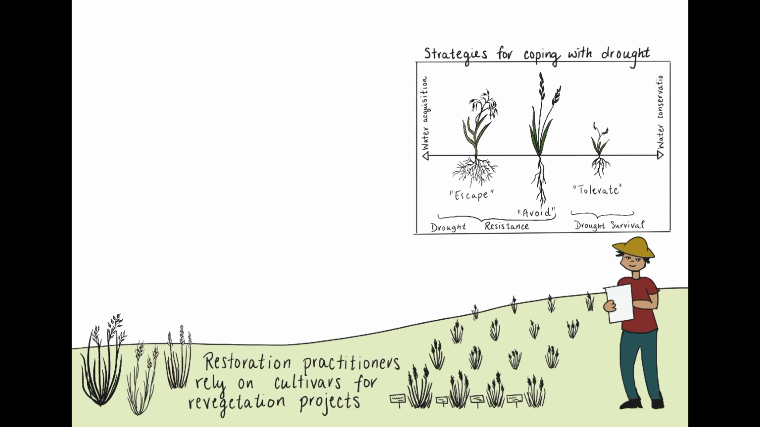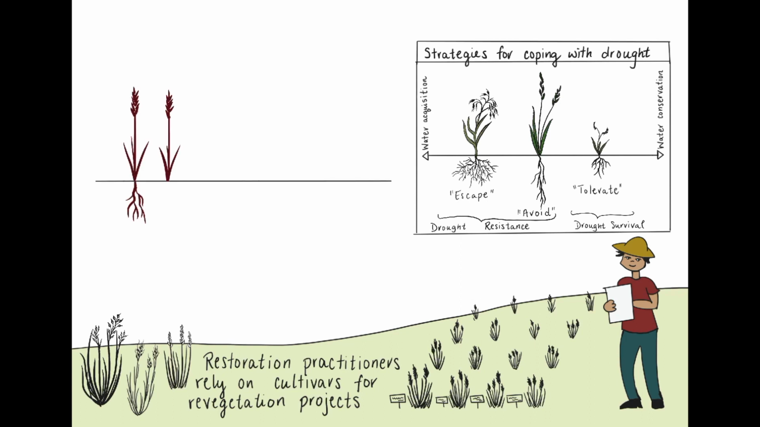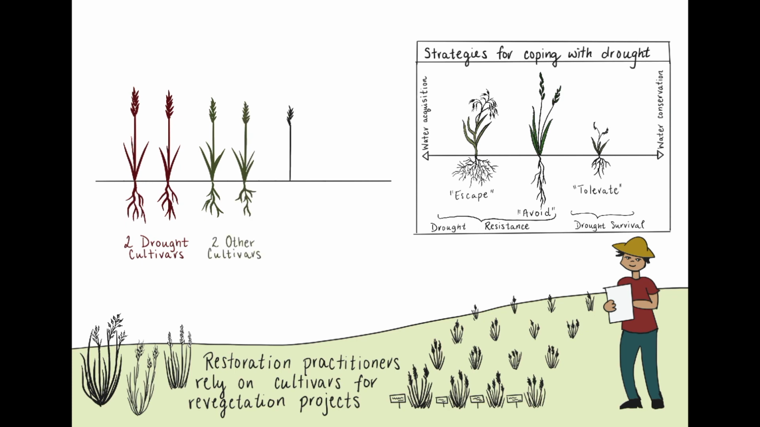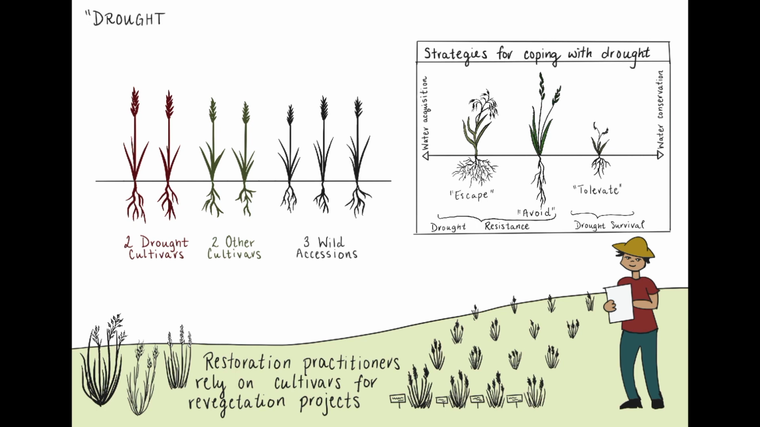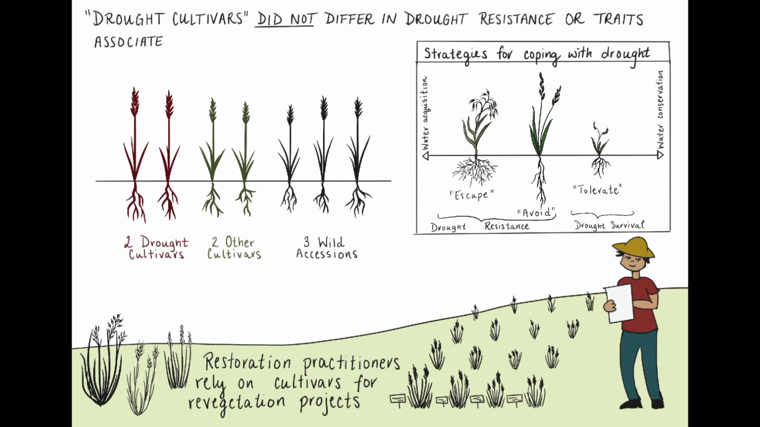In this study, we compared drought resistance and traits of 2 drought cultivars, 2 other cultivars, and 3 wild populations of the perennial grass Elymus trachycaulus, or slender wheatgrass. We were surprised to find that cultivars developed for drought did not differ from other accessions in drought resistance or traits. Rather, a wild population from New Mexico appeared to possess traits associated with drought avoidance, including high root diameter and height.